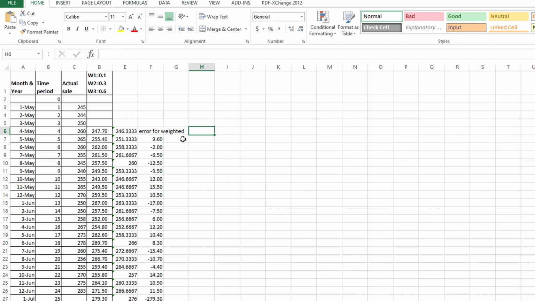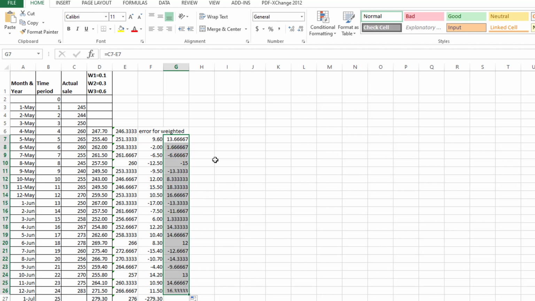Now this is the error for the simple moving average, which we constructed at this place: actual minus the simple moving average. You can see 9.60 error is much smaller than 13.6. So this is for the weighted, so we will choose the weighted forecast, which is more accurate compared to the simple moving average.